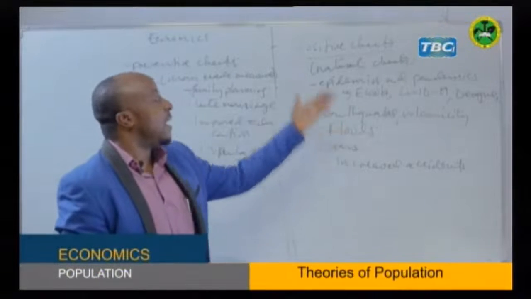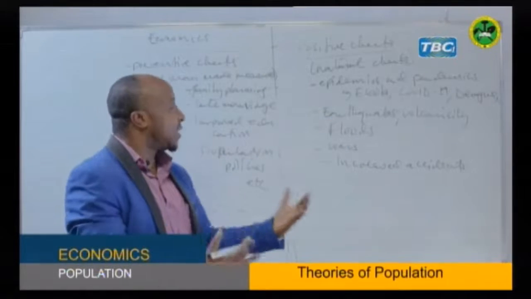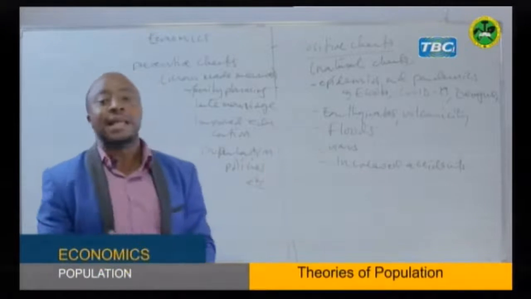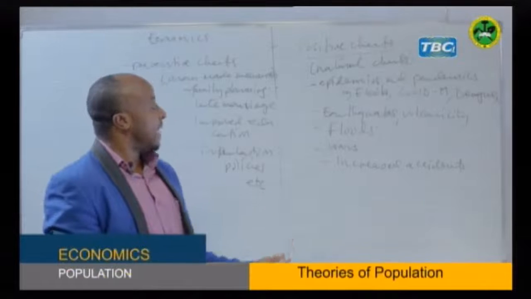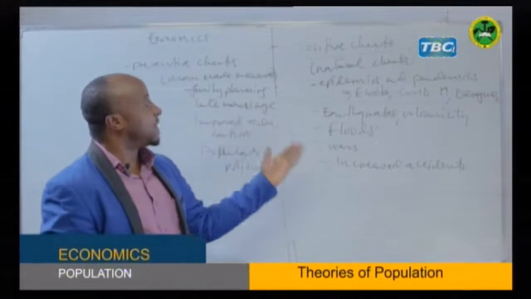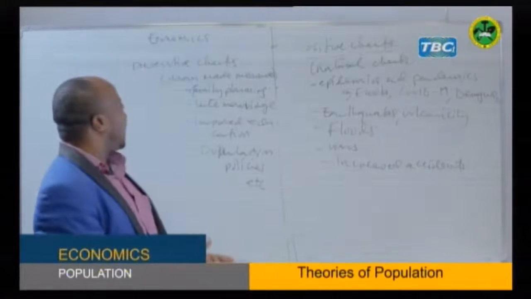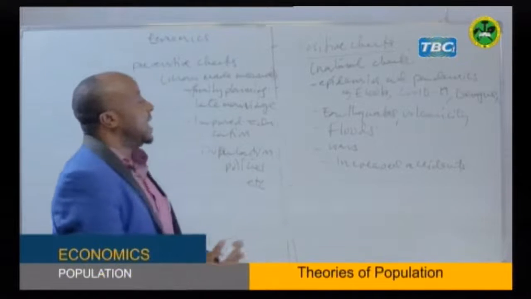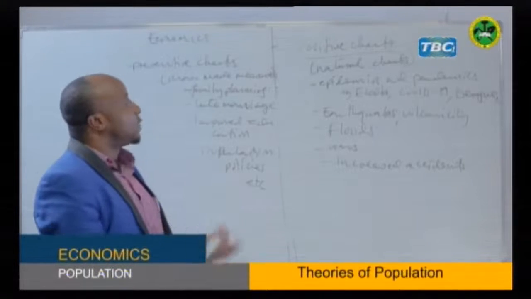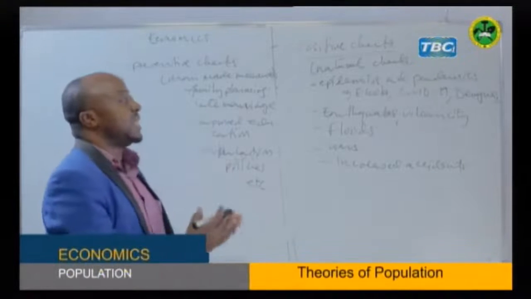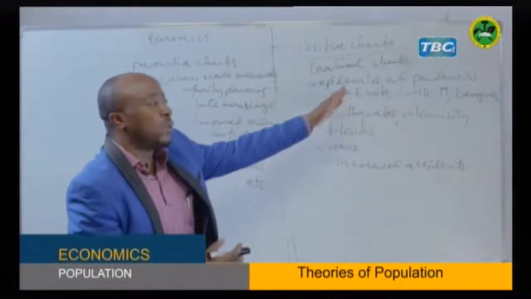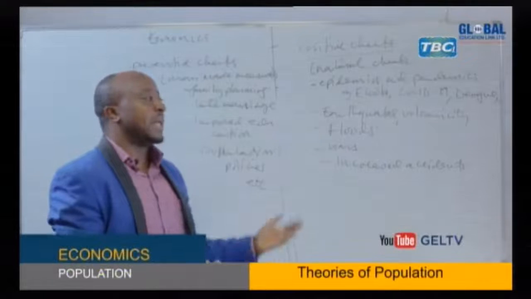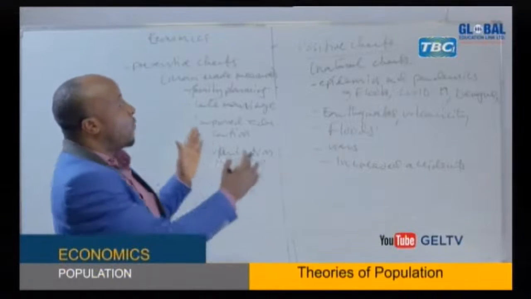We say these are called the positive checks because they are natural events that occur and increase death, that's why they control population by increasing death. These ones we call positive checks. So we have tried to discuss the preventive checks and the positive checks as they were suggested by Malthus. According to him, if population is not controlled, either positive checks or preventive checks will control the population. This is the discussion of this one.